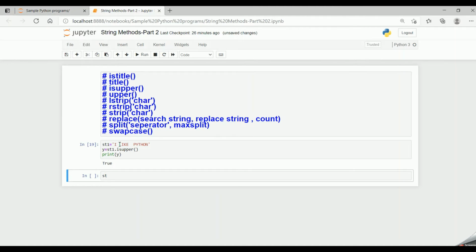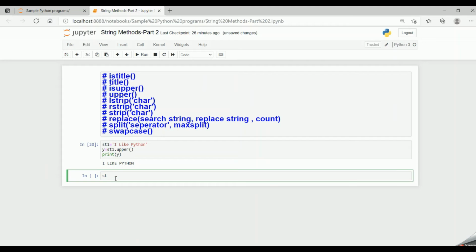Now let us work on just upper. So I'll take my string as "I like Python", and I'll just check for upper, not isupper, just upper. So upper converts the string into uppercase. So all the characters are converted into uppercase. Now if I run the code, I get the string with all the characters in uppercase. So this is how upper works in Python.